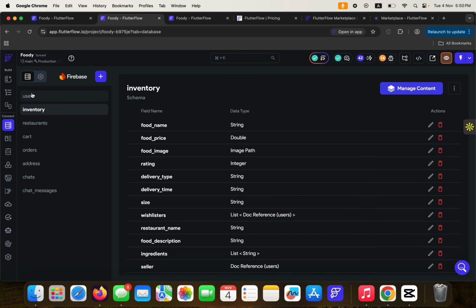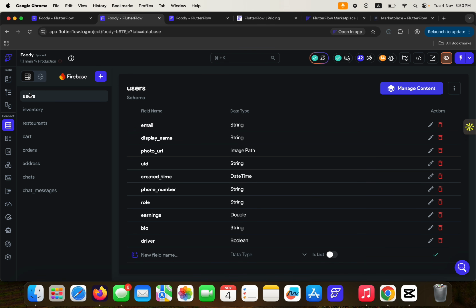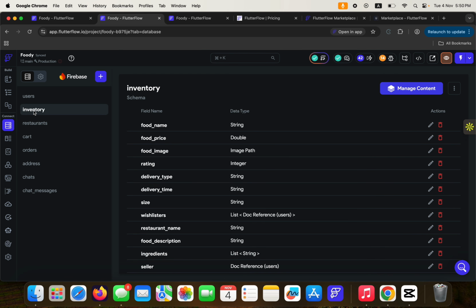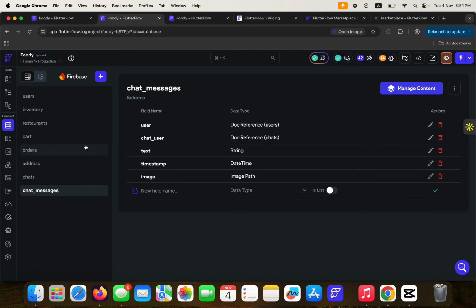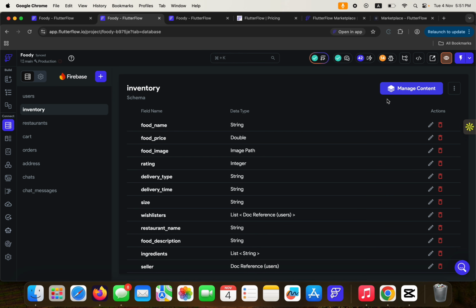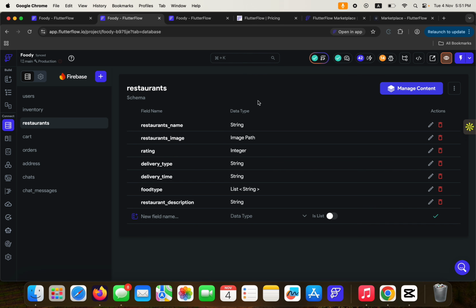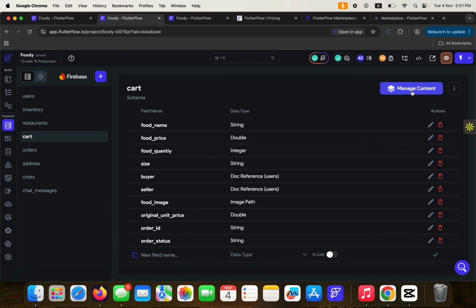So here I have the different collections that have to do with my application: the user collection, the inventory, restaurant, cart, orders, address, chats, chat messages, and all of that. You can see all of these things, and you can click on manage content to have access to the information in your application. Okay, I think I'm having issues with this. Maybe it's not properly connected to the Firebase project. Yeah, it's an old project. But if you have a project already and you want to see the details in each of these collections, you can just click on manage content.